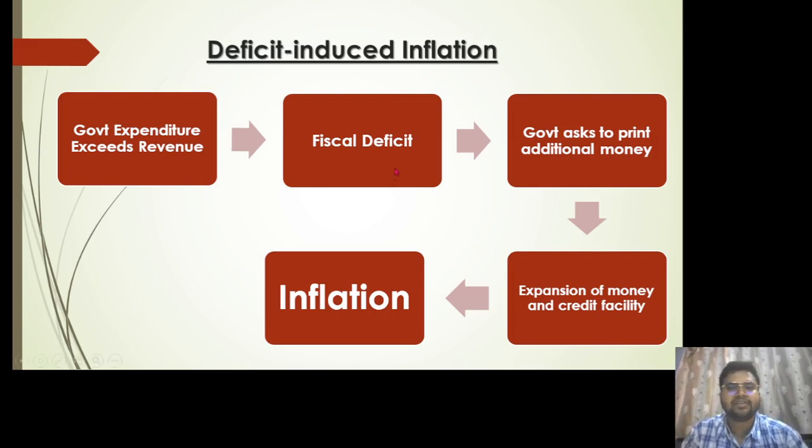Now due to this fiscal deficit, the government may ask the central bank to print an additional amount of money. When the central bank prints additional money, there will be more supply of money in the market, so we can say there is an expansion of the credit facility. People will be spending more and investing more, companies will start to earn more profit due to the increased demand, and as a result inflation may increase. So this is what deficit induced inflation is.